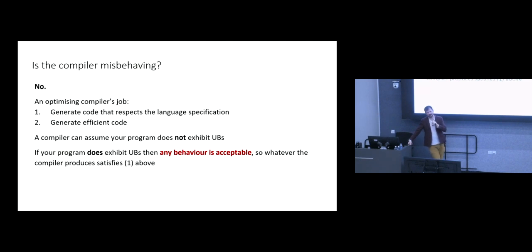And if your program doesn't have undefined behavior, then the compiler is optimizing on the assumption that it doesn't, and if it doesn't, that assumption is valid, right? So if there is no undefined behavior, optimizing on the assumption of no undefined behavior is the right thing to do. And if there is undefined behavior, well, the compiler will generate some code, and that code will do something, and that's all you can rely on when there's undefined behavior in your program.